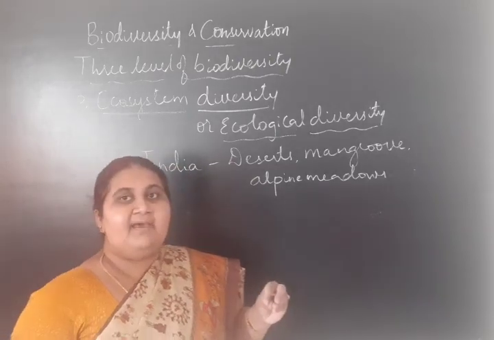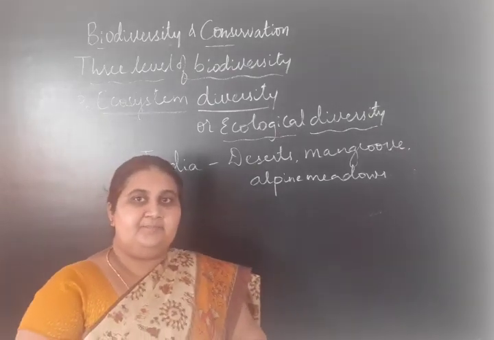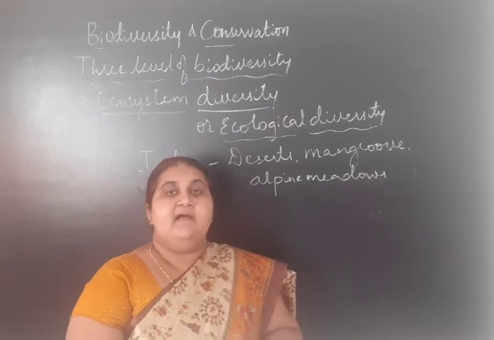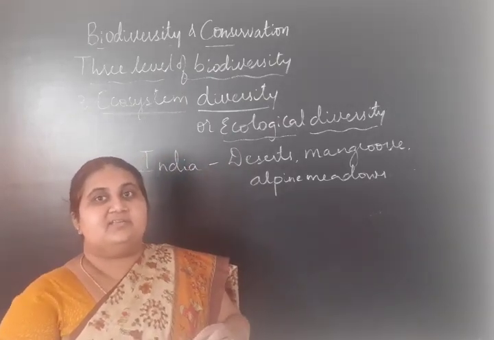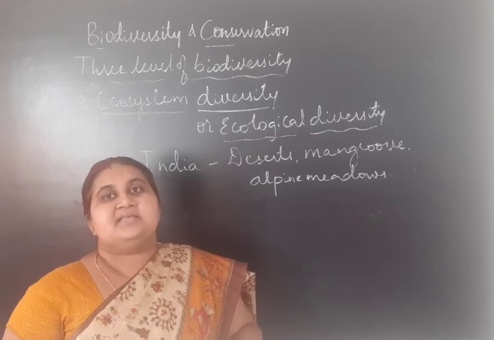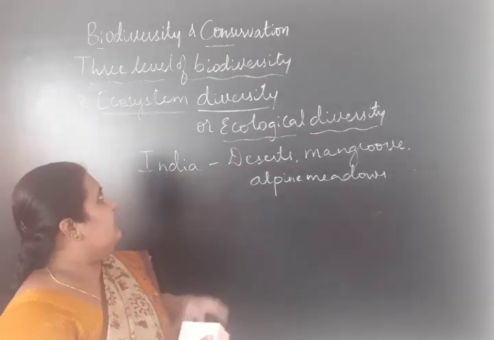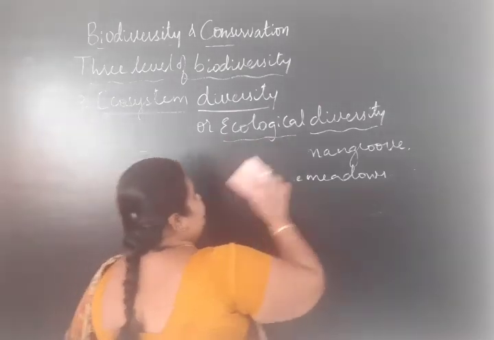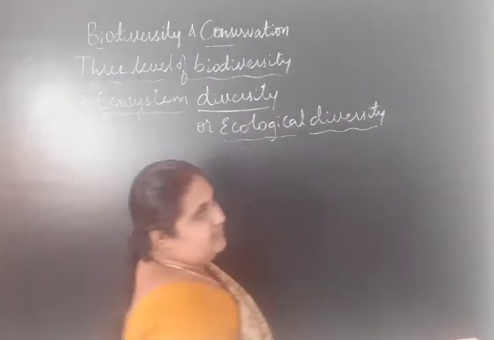When we compare a country like India with a Scandinavian country, India is smaller, but India has more ecosystems rich in species, rich biodiversity. That is called ecosystem diversity, the different ecosystems of a geographical region.